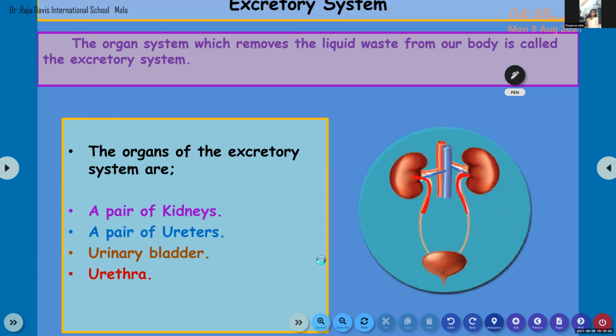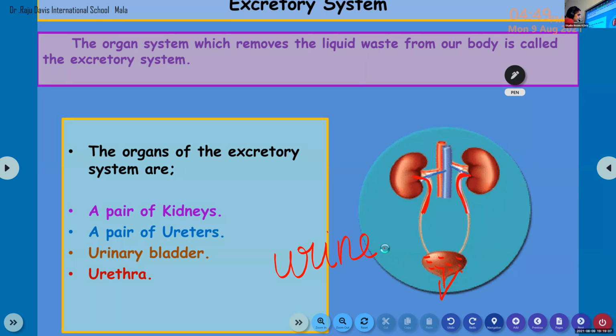Urethra. Okay, through the urethra, the liquid waste will go out of our body as urine. Urine is the name of the liquid waste that is removed out of our body.